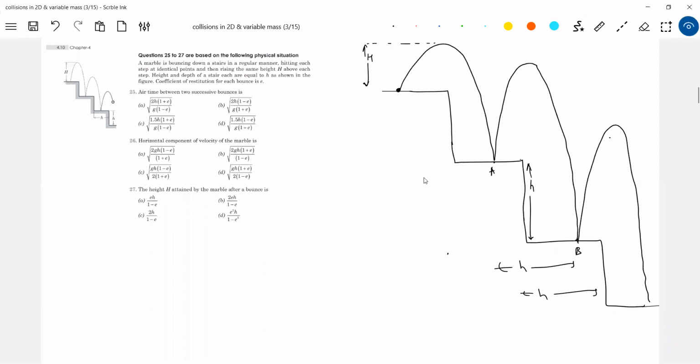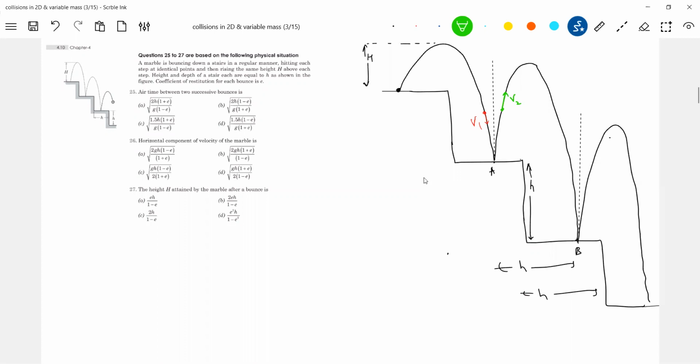In what direction will the impulse act on the ball? The impulse will act along the y-axis, no? So let the speed of the ball just before collision be v1. The speed of the ball after collision, let it be v2.